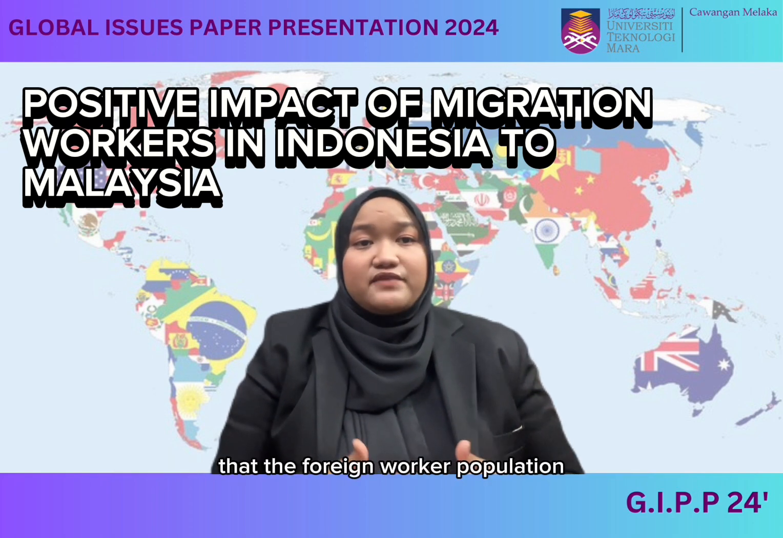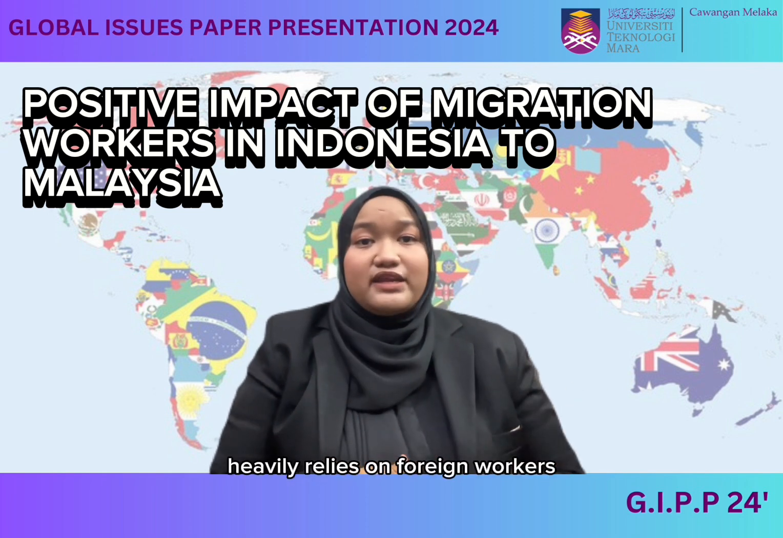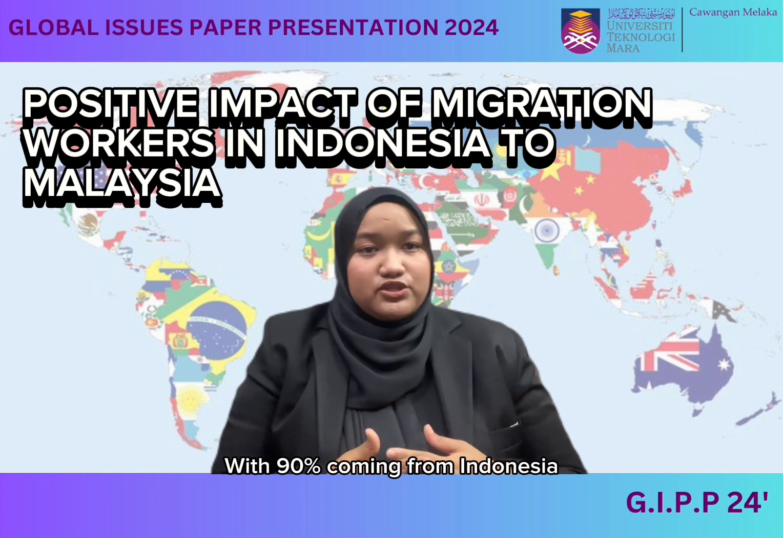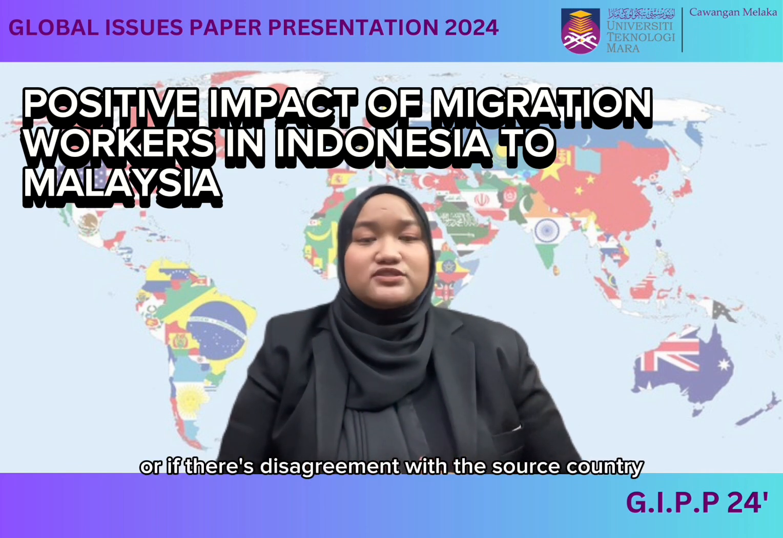Show 2005 believed that the foreign worker population is heavily reliant on one country, which is Indonesia. For example, Sabah heavily relies on foreign workers with 90% coming from Indonesia. Diplomatic issues could arise if Indonesia requests citizens return or if there's disagreement with the source country.